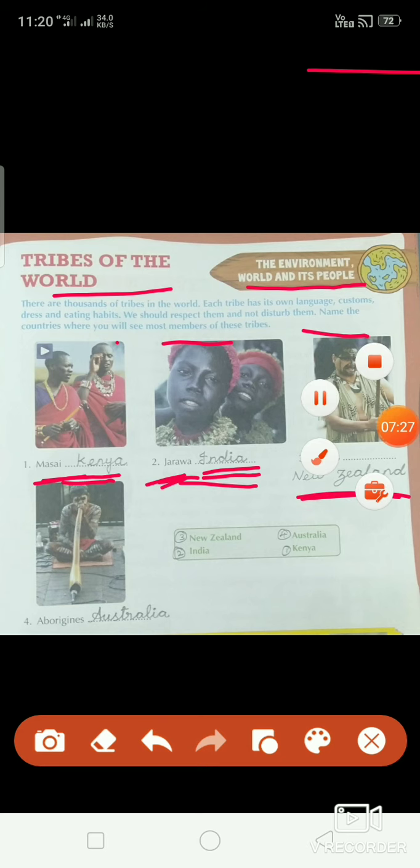New Zealand. And the fourth type of people are called Aborigines. They are found in Australia. Australia.